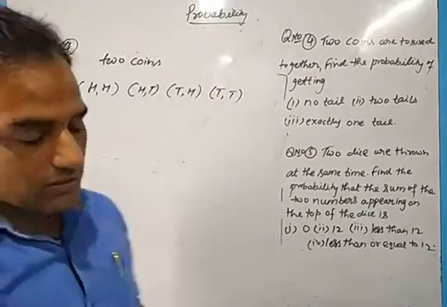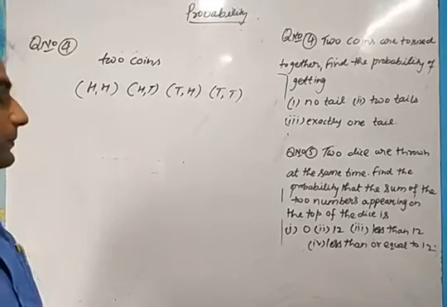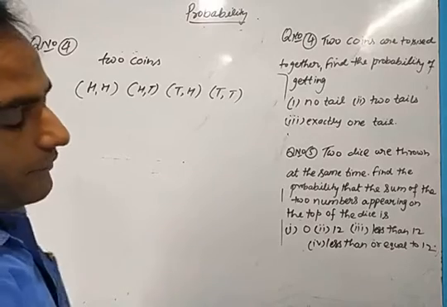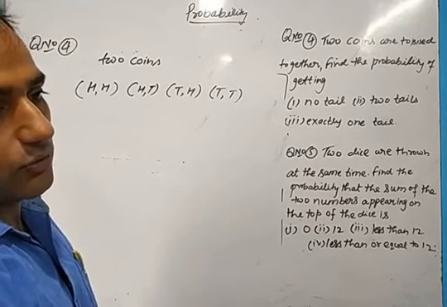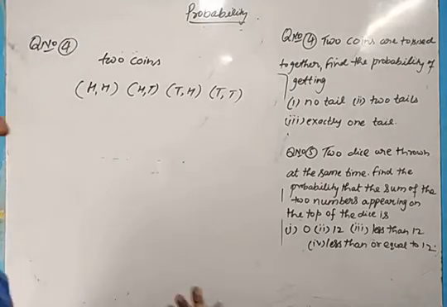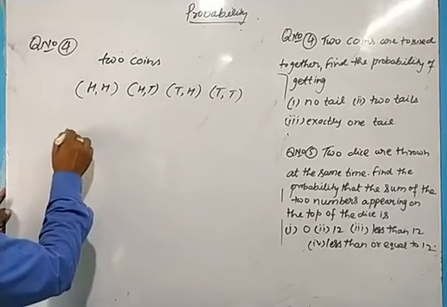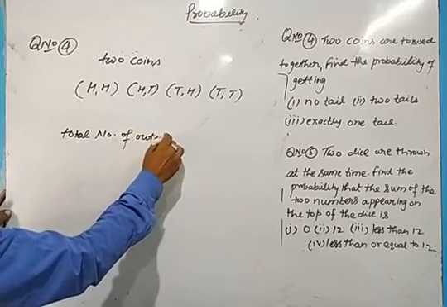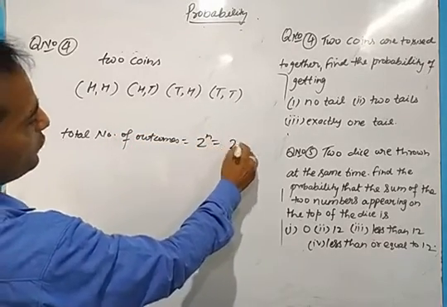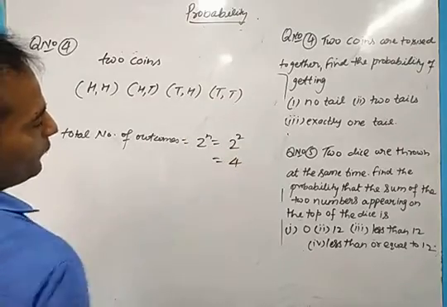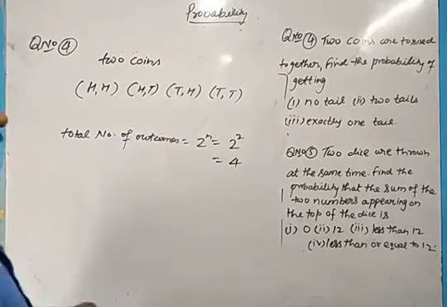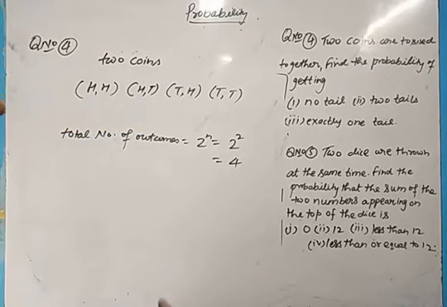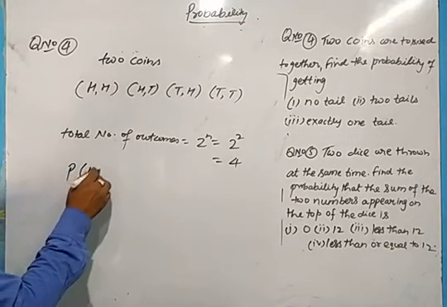If you have 2 coins or 2 dice, the formula for the total number of outcomes is 2 power n, where n is the total number of coins or dice. Like if we have 2 coins, then the total number of outcomes is 2 power 2, because 2 coins are there. So 4 outcomes will be there: head-head, head-tail, tail-head and tail-tail respectively. Now we have to get the probability of getting no tail.